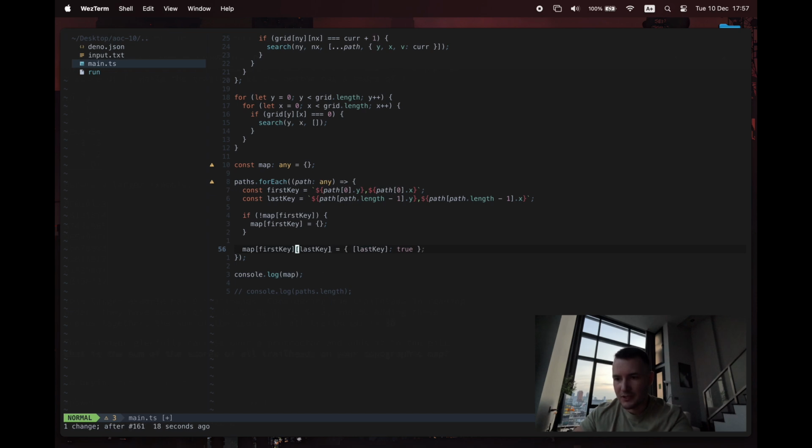Now that we've initialized this map with the first key, we want to put the last one in there. So we index it to the first one, then index it to the second one, which is either the same. If it's the same, we override it, no problem. If it's not the same, we add a new second key in there. Okay, that's more like it.